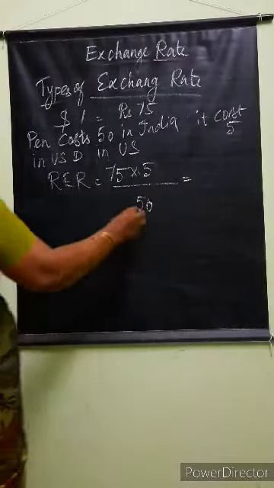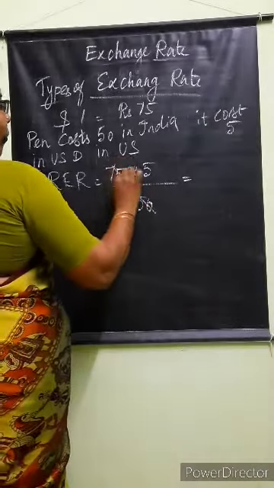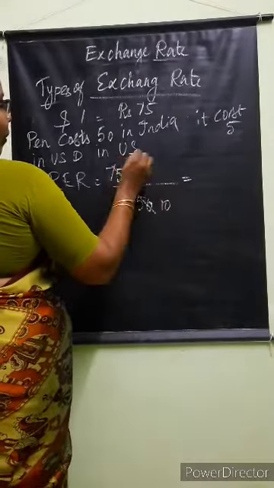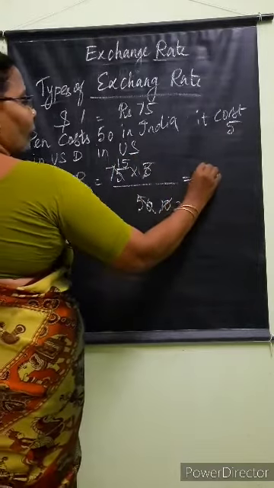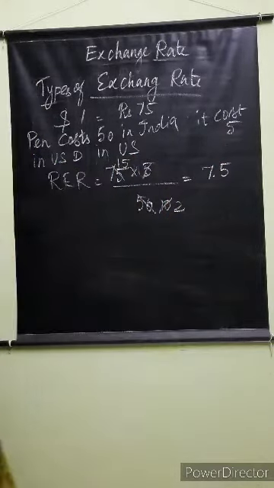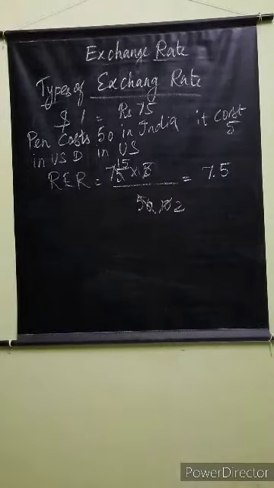So, 75 times 5 by 50 is 7.5. If the real exchange rate is equal to 1, the currencies are at purchasing power parity.